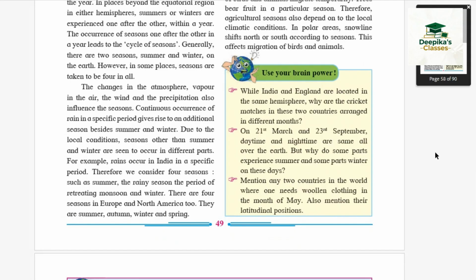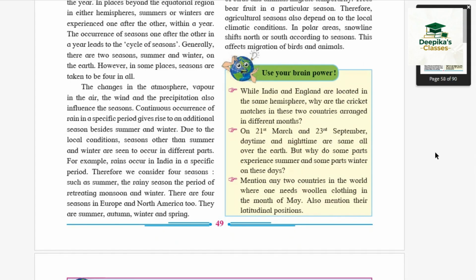Its climate remains the same all year around. As we move away from the equator, each hemisphere experiences alternate summer and winter during the year. Generally, there are only two main seasons, summer and winter, but in some regions, there are four distinct seasons that can be experienced. Changes in the atmosphere, wind, vapor, and rainfall also influence the seasons.